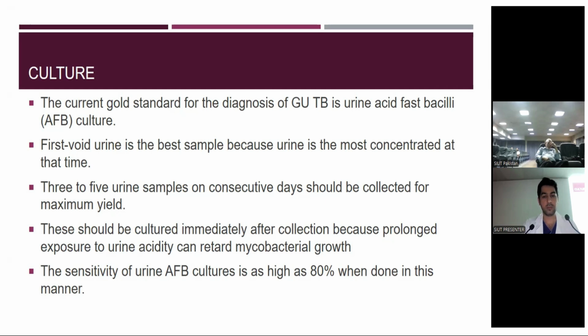The current gold standard for the diagnosis of GUTB is the urine acid fast bacilli culture. First void urine is the best sample because urine is the most concentrated at that time. Three to five urine samples on consecutive days should be collected for maximum yield. These should be cultured immediately after collection because prolonged exposure to urine acidity can retard mycobacterial growth. The sensitivity of urine AFB culture is as high as 80% when done in this manner.